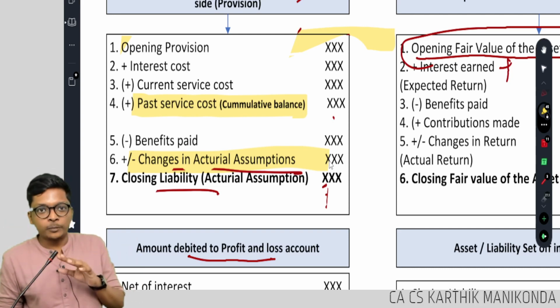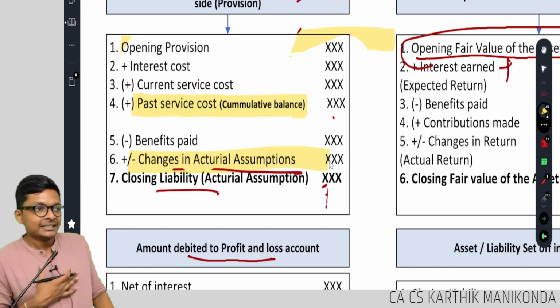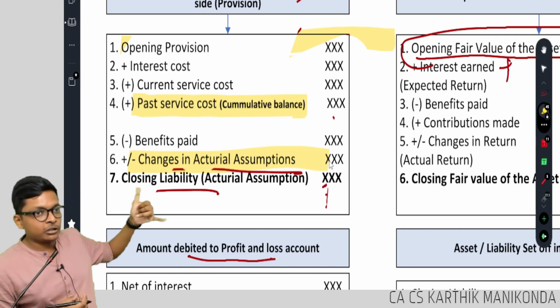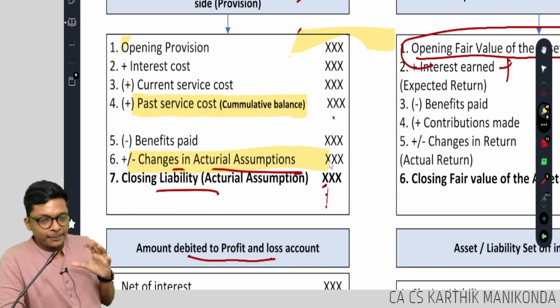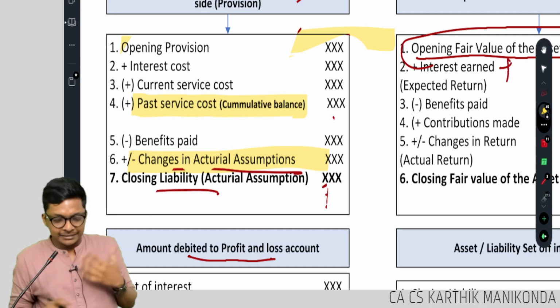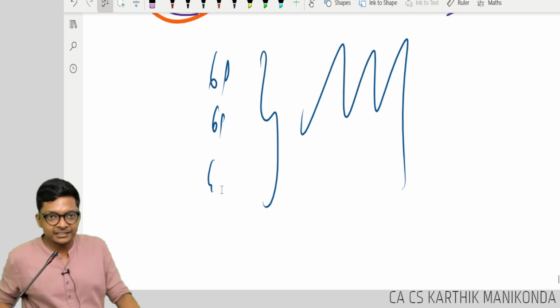Actuarial estimate could be a change of discounting rate. Are you getting it, guys? Both lead to the same impact, plus or minus, in my provision. Do the adjustment just like what we did now. Are you getting it, guys? It's an estimate now, so I will take it to the point of change in estimate, otherwise past service cost.